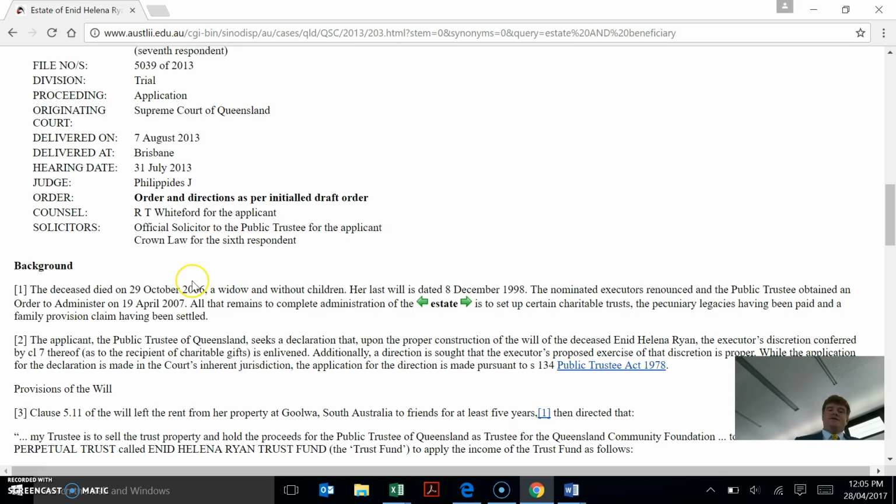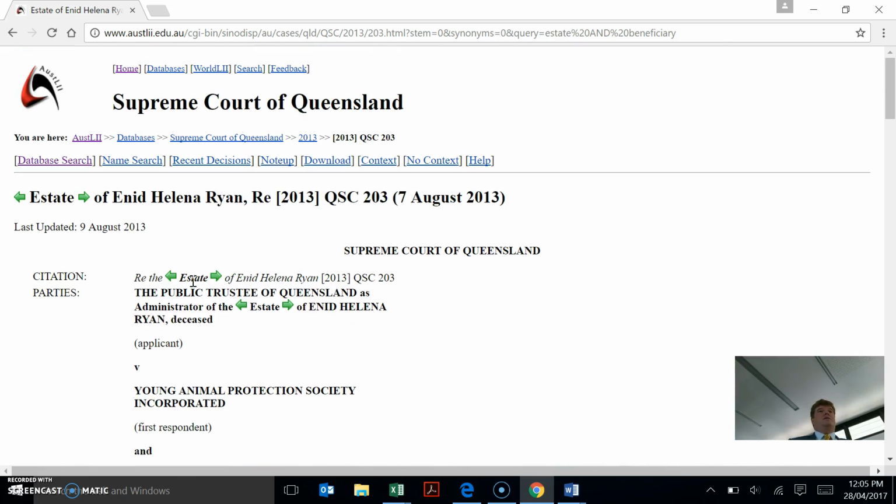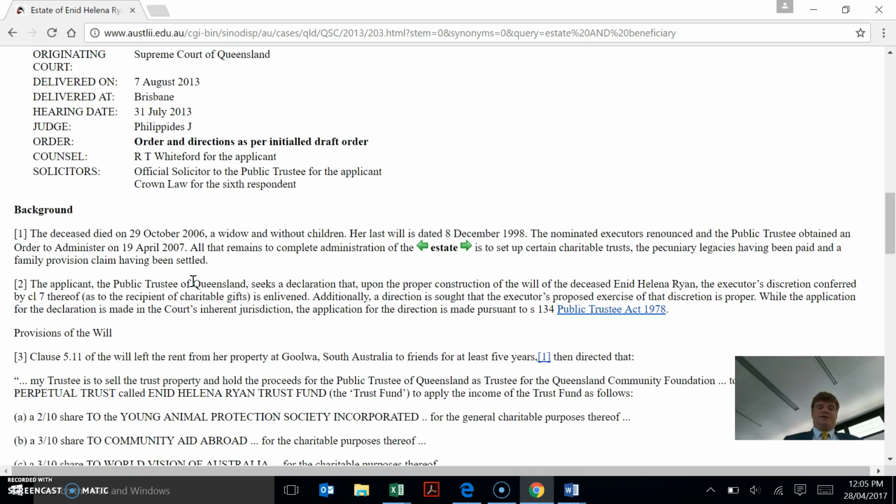And this is not a bad case. I haven't looked at Supreme Court cases before, right? Even though it came up with your search terms, I was looking through the District Court. Has everyone got that case, or have I gone a little bit too quickly? They've got it? Everyone's got it? Okay. This looks like it could be an interesting case.